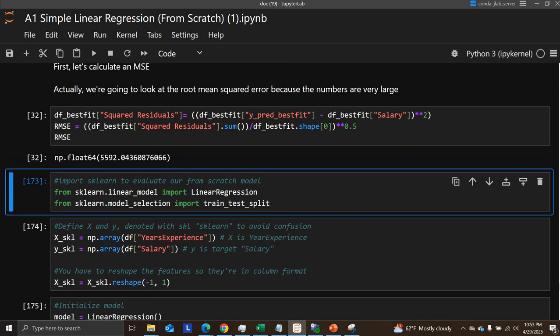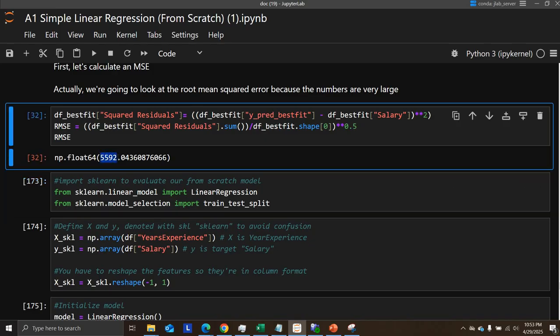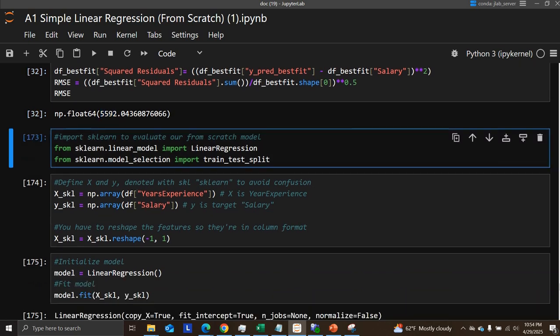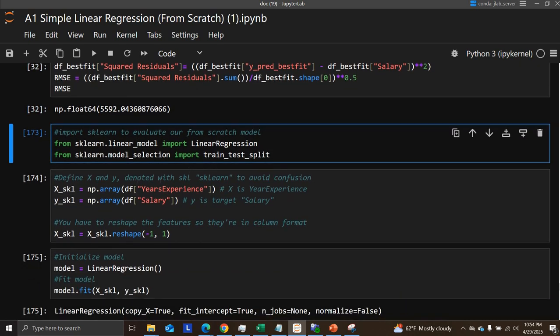We can get the RMSE. Again, this is the root mean squared error. So this is our mean squared error, and we just take the square root of the whole thing, so it's back in the units of the original target variable, right? So this is just saying on average the residual is around 5,000, and with big numbers like that, that's not that bad when you're looking at tens of thousands of dollars.